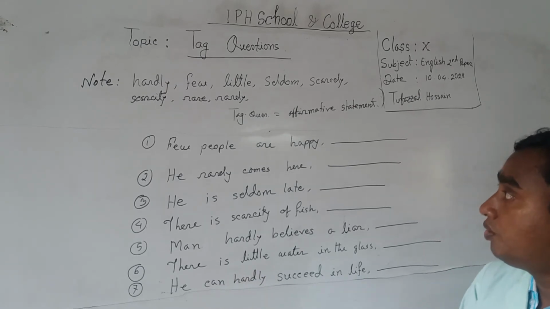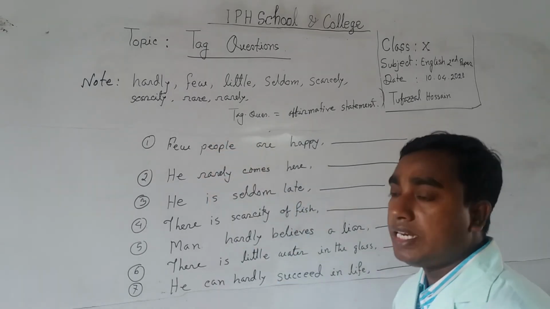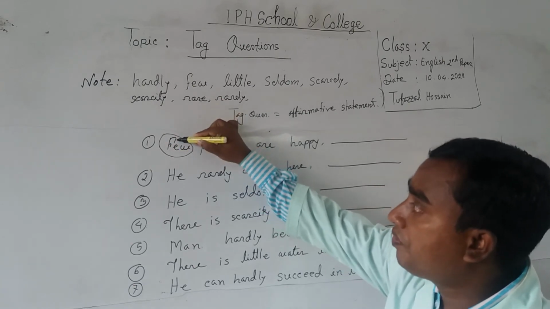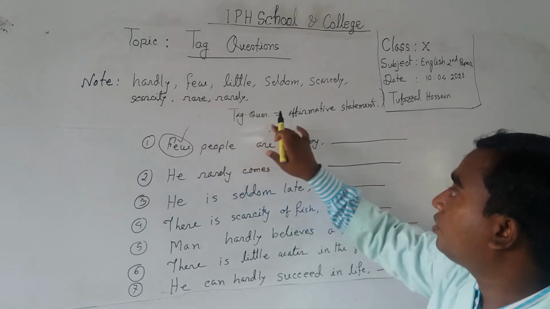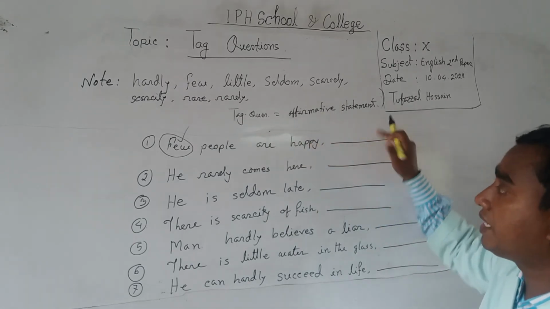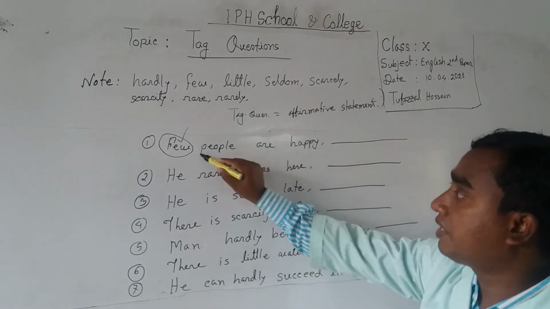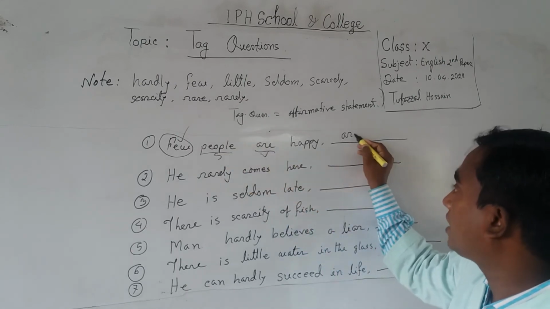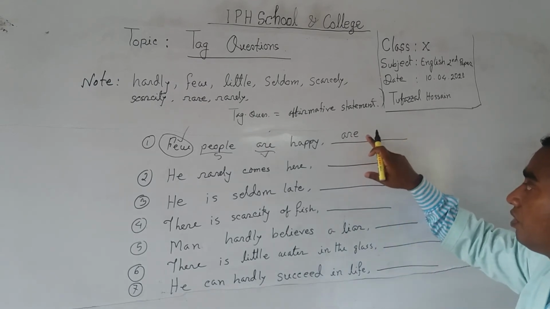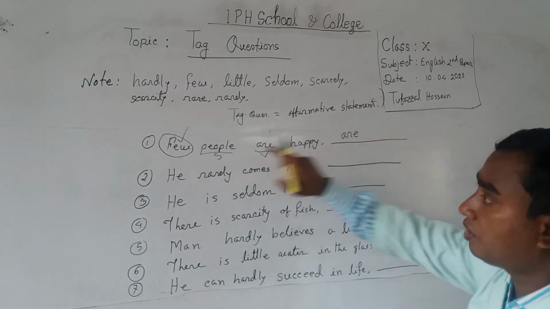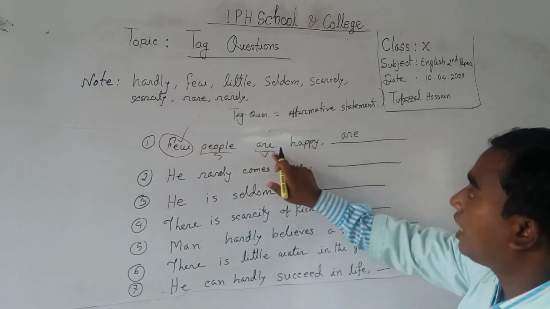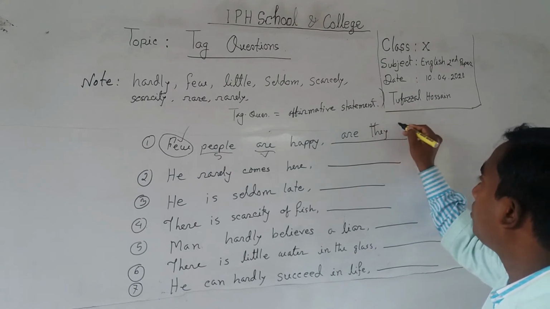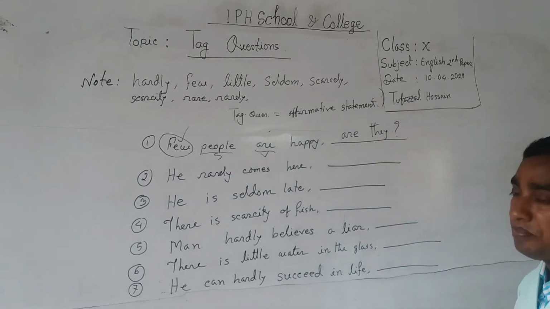Dear students, all these sentences are negative statements. At first you look at number one, few as a negative sign, so you have to make an affirmative statement. At first identify the subject, and are is the verb. So at first you have to write are. There it will not accept not because of few being negative. So are, and people will be they. People pronoun will be they. So it will be are they.